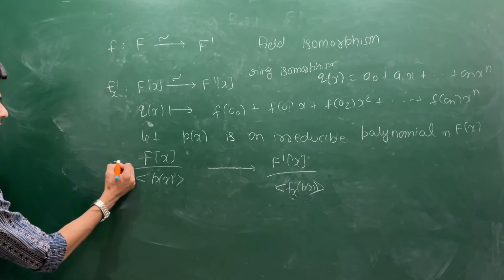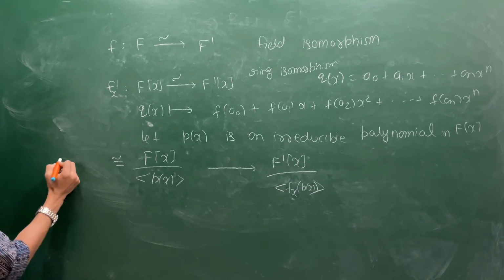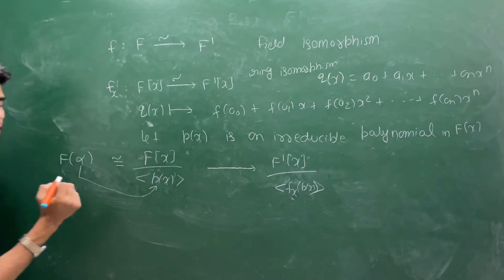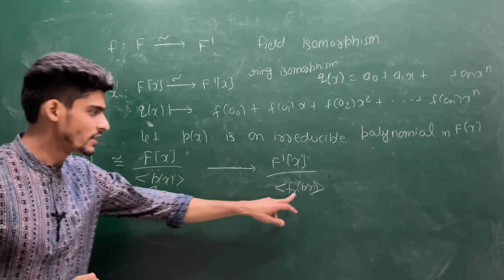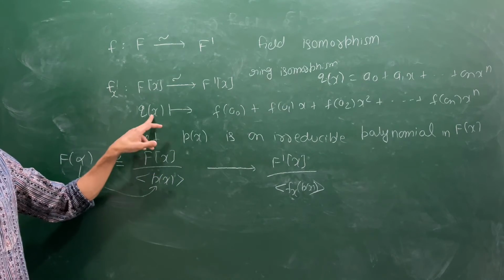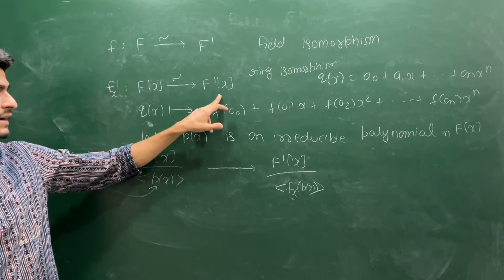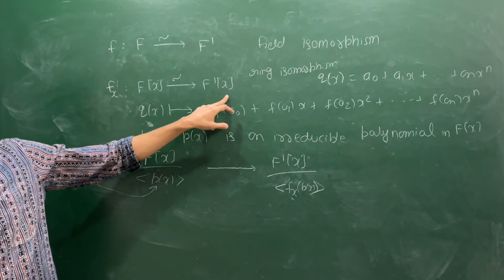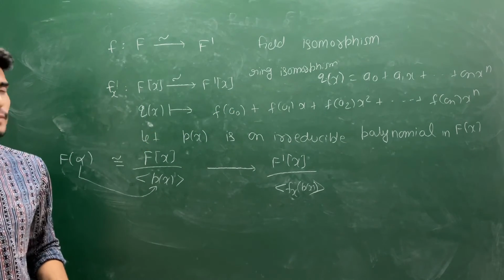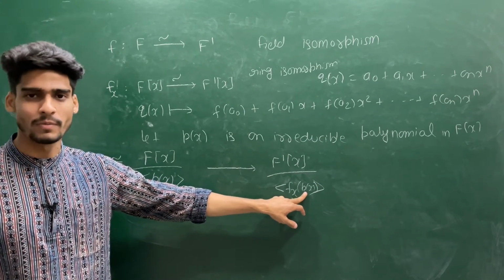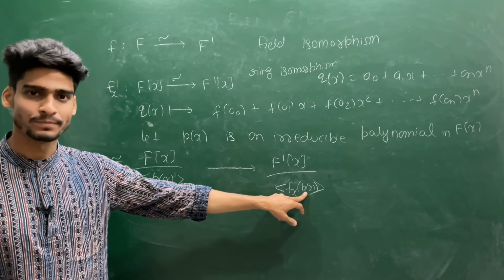What is this structure basically? This is isomorphic to, say, F(alpha), where alpha is a root of this polynomial. But if you find the image of some polynomial under this map, that must be a polynomial in F prime[x], and claim that that polynomial has to be maximal, that polynomial will be irreducible in this. So this quotient must have some root.